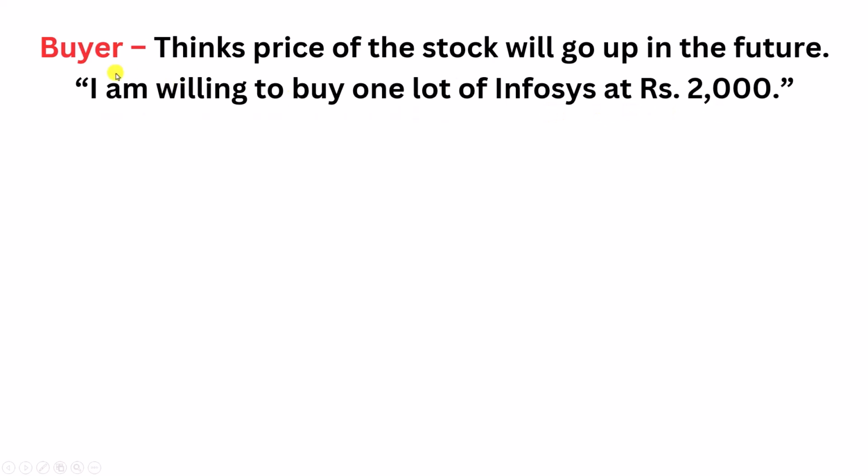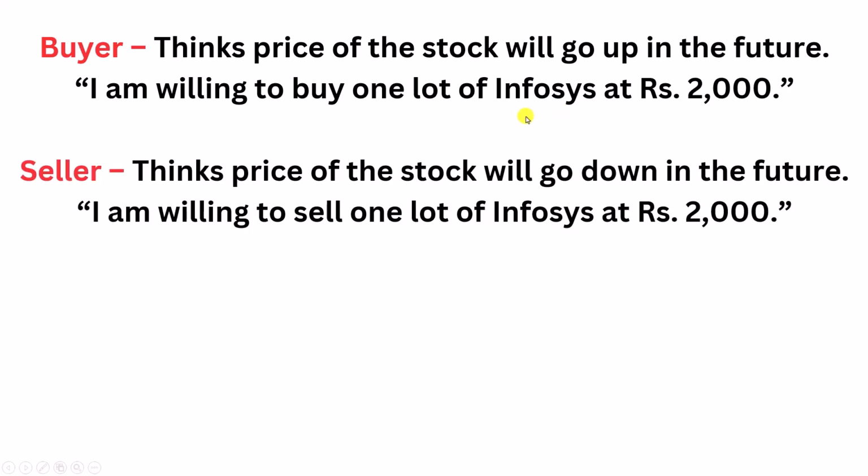You are a buyer. Now, in every trade, there has to be a buyer and a seller. So if you want to buy one lot of Infosys, then there has to be someone who is willing to sell one lot of Infosys. Correct? So there has to be a seller. So the seller thinks the price of the stock will go down in the future. Okay? So the seller thinks this. You think it will go up, whereas the seller will think it will go down.